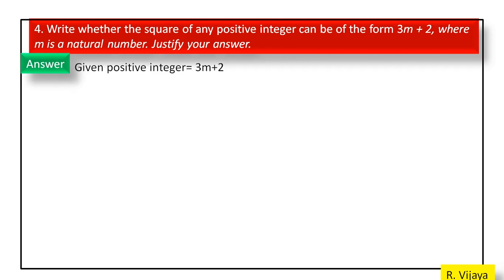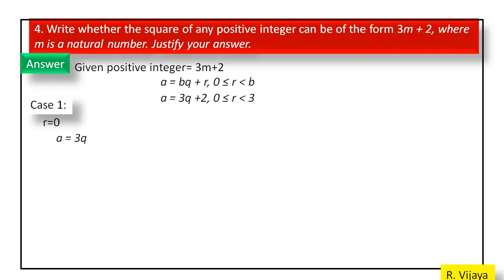According to Euclid's lemma, we get a is equal to 3q plus r, where 0 is less than or equal to r is less than 3. So the condition will be r is equal to 0, 1, 2. Now we substitute the r values.